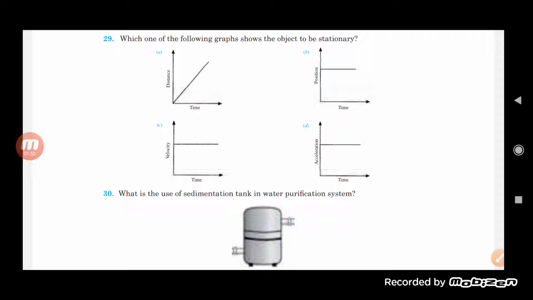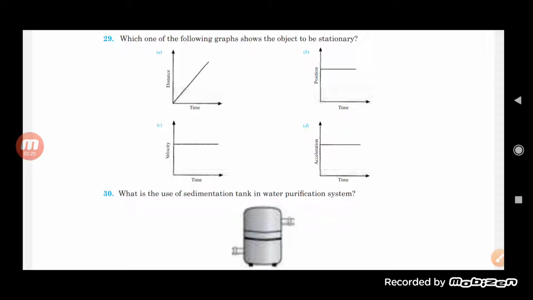That is a position-time graph. Acceleration and time, such a kind of graph is not there. And if the velocity-time graph is parallel, it does not mean that the object is not moving. It is moving, not at rest, but it is traveling with equal velocity in equal intervals of time. The velocity is constant there, so movement will be there but the acceleration will be zero. So the first one is correct, the third one is correct, and the fourth one is not possible at all.